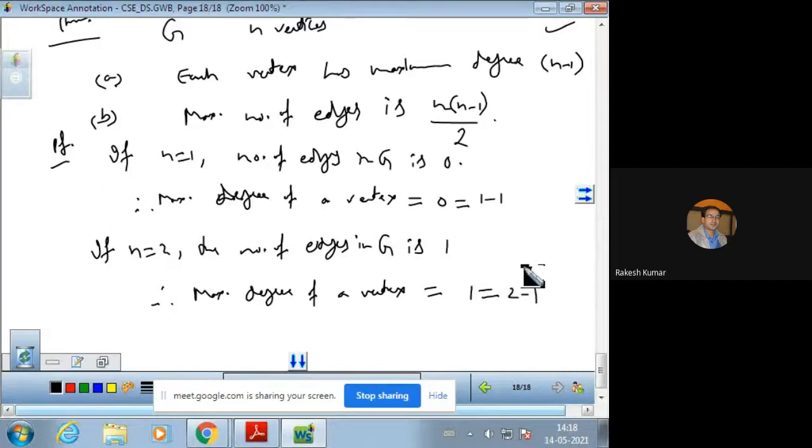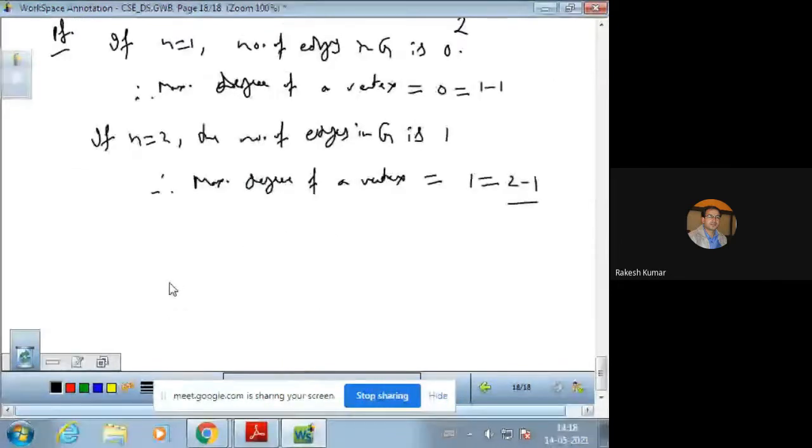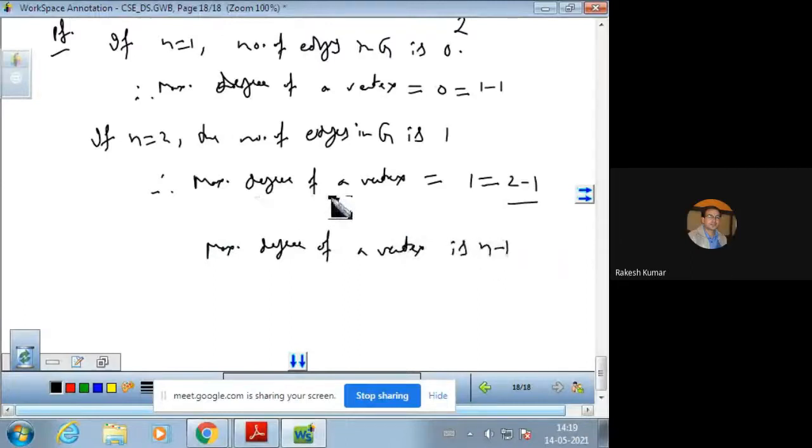So we are proving this: if G has n vertices, then the maximum degree of a vertex is n minus 1. Because if we keep increasing the process like this, then for n vertices we will have this result.